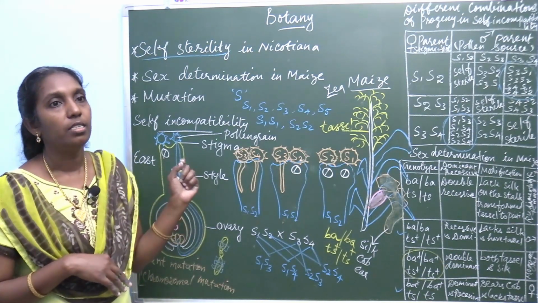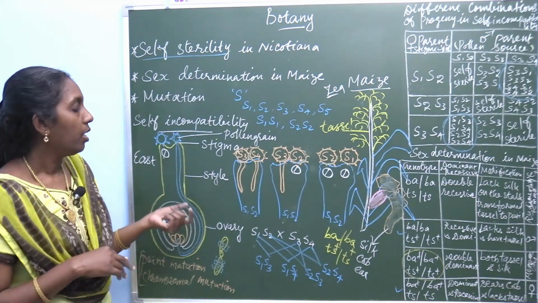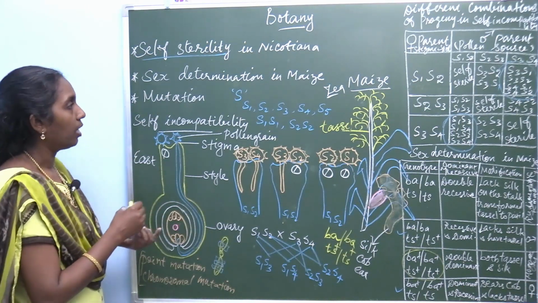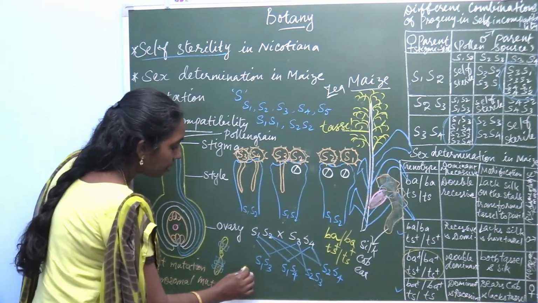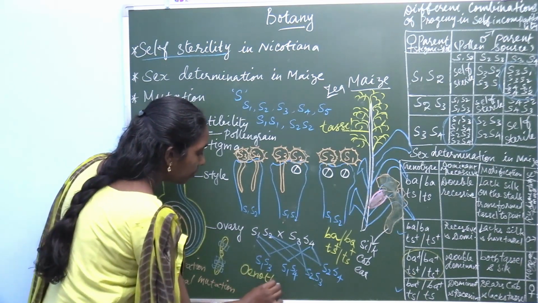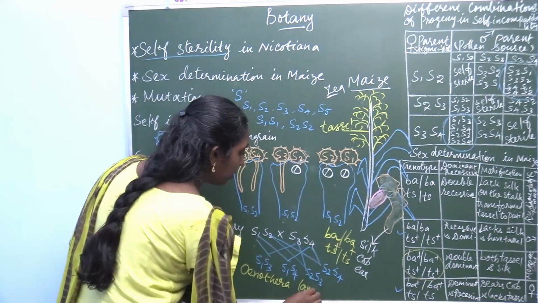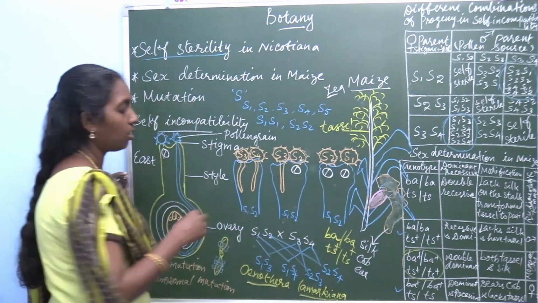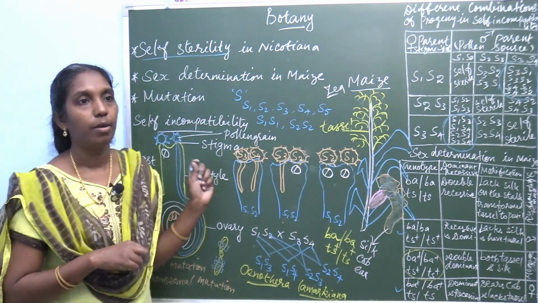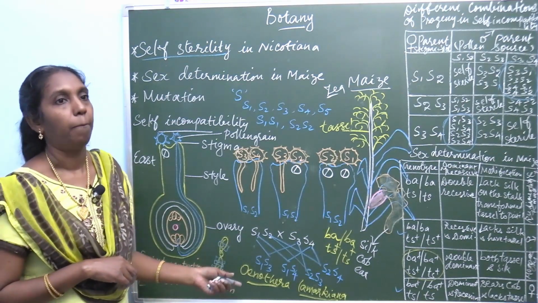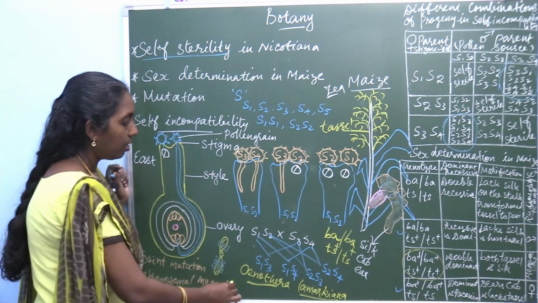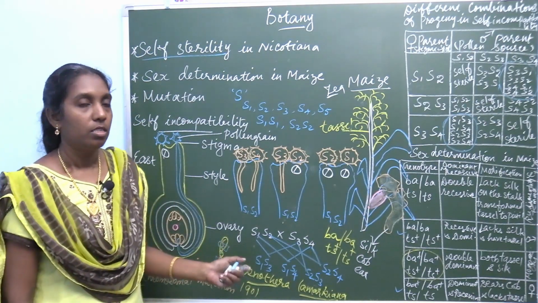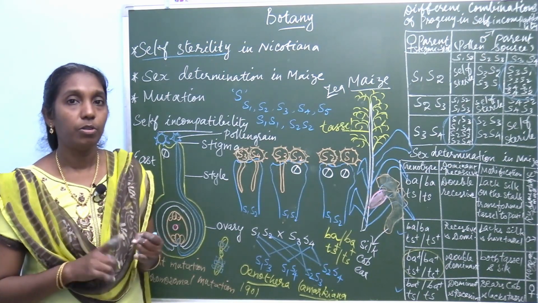The term mutation was introduced by Hugo de Vries in Enothera lamarckiana. The common name of the plant is primrose, evening primrose, Enothera lamarckiana. Hugo de Vries explained this in the year 1901.